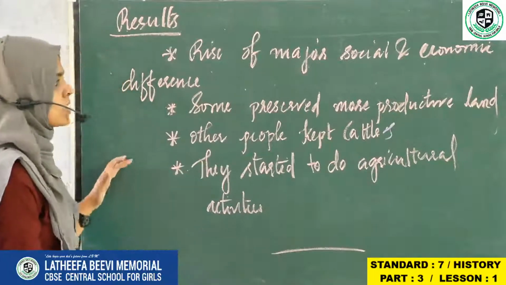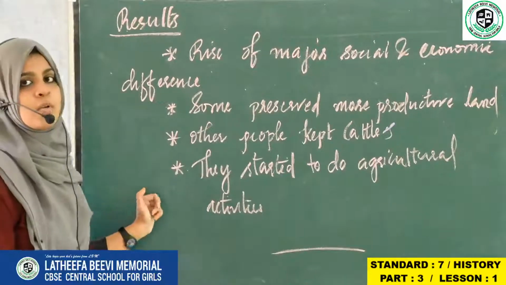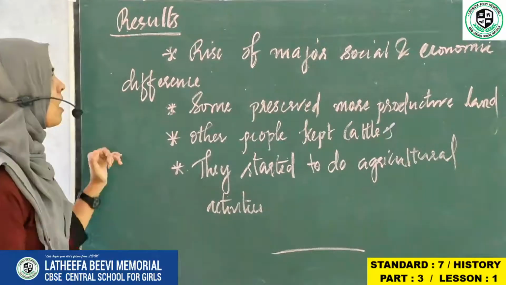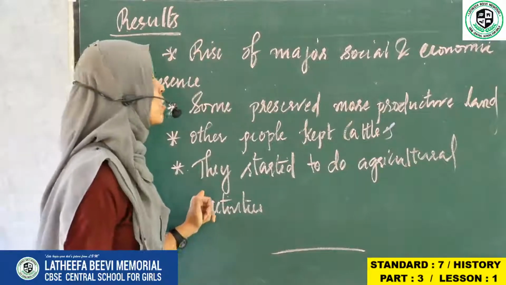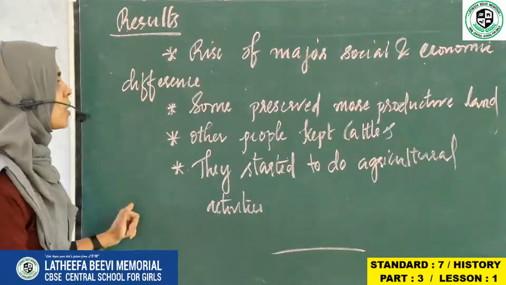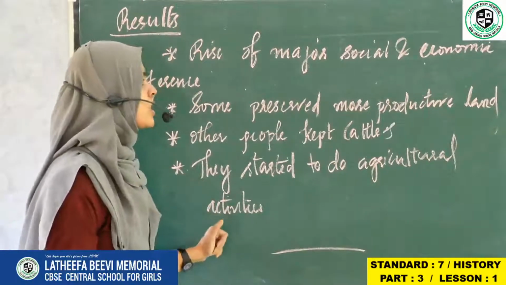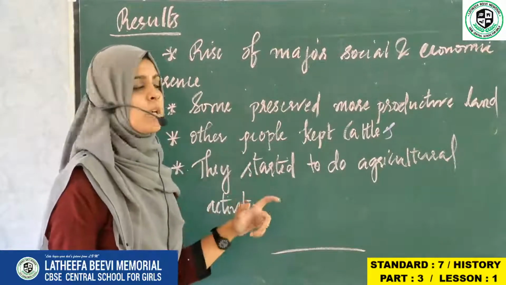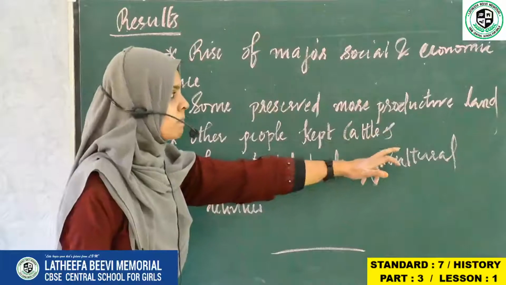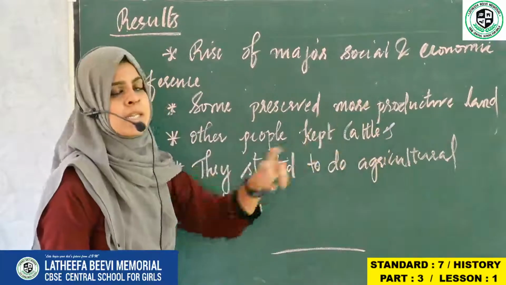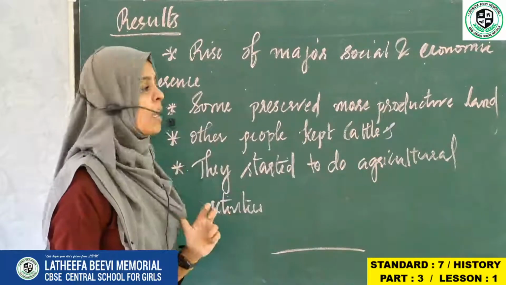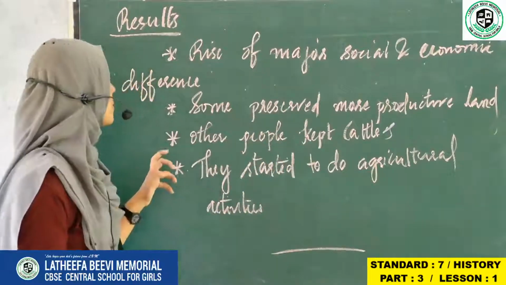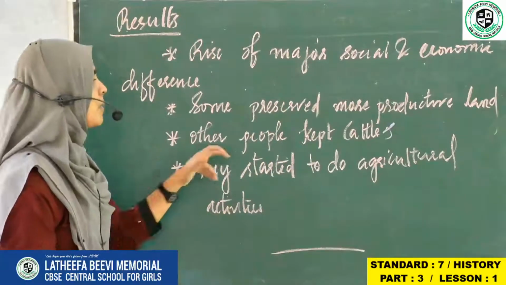So what were the results of the major changes that happened between 700 and 1750? The first one is rise of major social and economic difference. Second one is some preserved more productive land. Every time keep in mind, productive land is different from the normal land. Productive land means land that gives a lot of yield, or land with fertile soil. Third point is other people kept cattle.